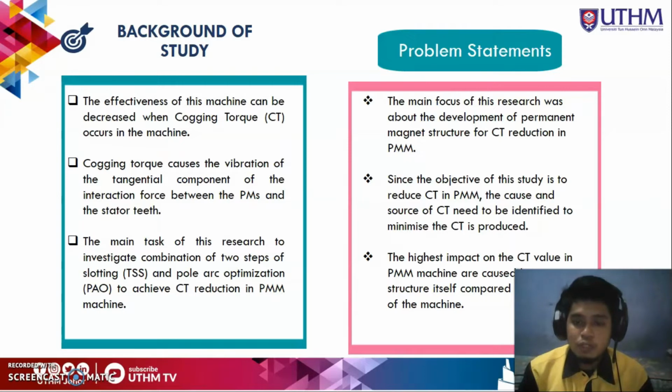So for the problem statement, I focus on development of permanent magnet structure for reduction in PMM. So the objective is to reduce CT value. The cause and the source of the CT need to be identified to minimize the CT produced. Lastly, for the problem statement, the impact on the CT value in the PMM machine is caused by the magnet structure itself compared to other parts of the machine.